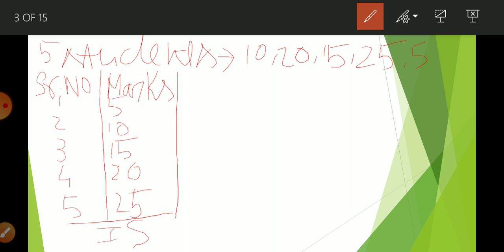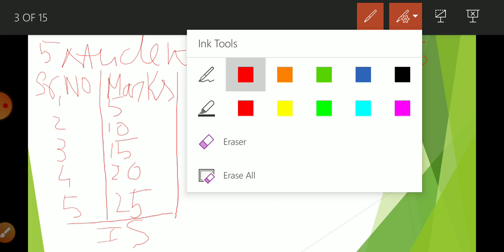Here I am going to write the marks of each and every student individually. So this is the example of individual series, where we write the value of each item individually. When we discuss individual series, I am taking one more example.